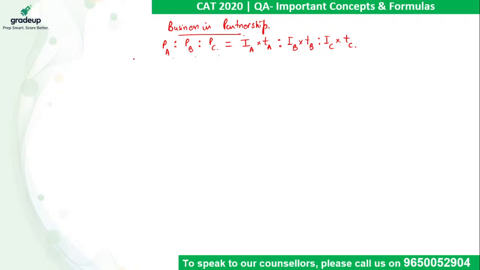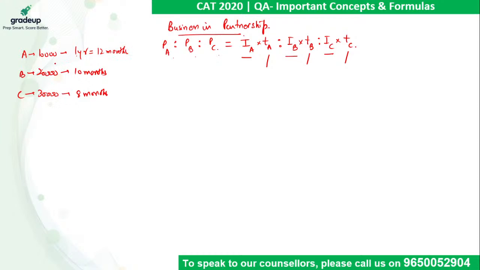Right? So if it is given that A has invested rupees 10,000 for a period of 1 year, B has invested rupees 20,000 for a period of, let's say, 10 months, and C has invested rupees 30,000 for a period of 8 months, then what will be the profit sharing ratio of A, B, and C? Please keep one thing in mind, that your units have to be the same. The units of investment and the units of time period have to be the same. Here the investment values are in the same unit, but this is a year and these are months. So please convert it to months. Don't use 1 year.